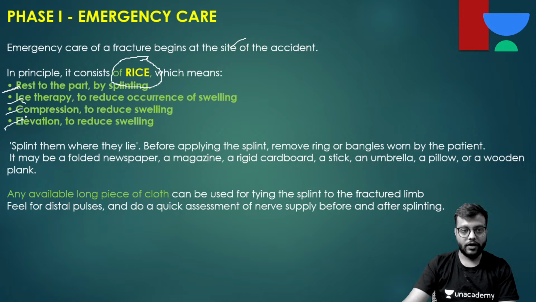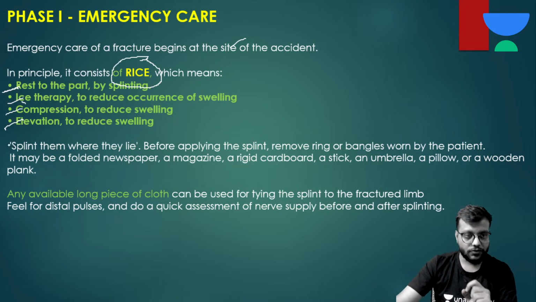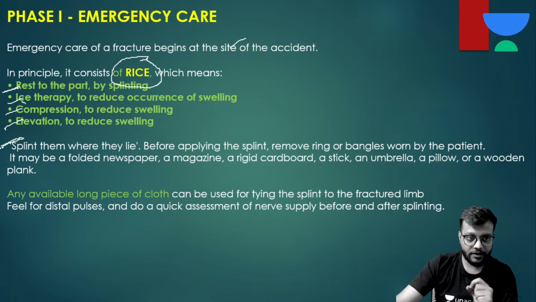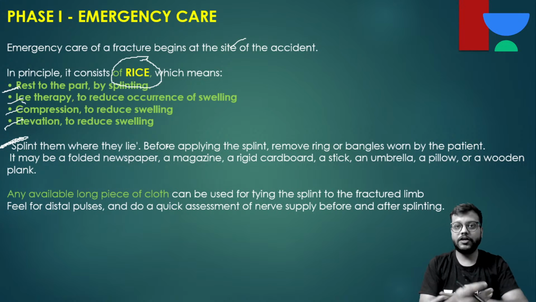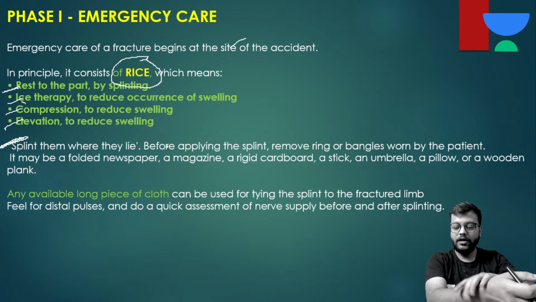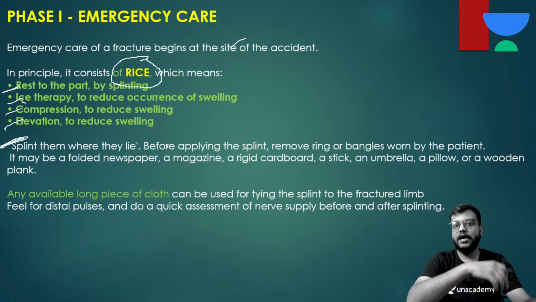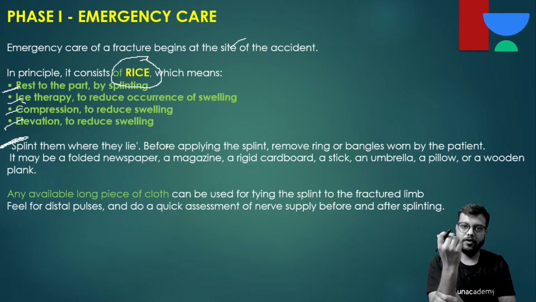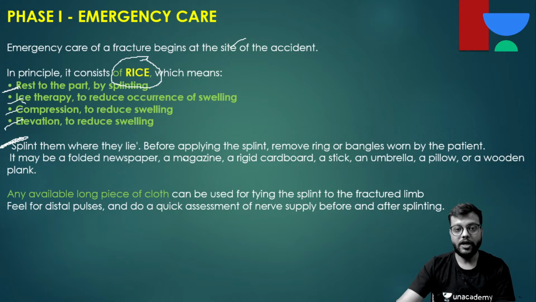Okay, so the most important and the primary thing you need to do is the splinting, and splint the limb where it lies. Okay, nothing is understandable? Just give a small traction and put a cardboard or magazine or any hard thing that you get, and just tie it on the posterior aspect of the limb, and make it immobilized and make the limb rest. It is the foremost thing that you should do.